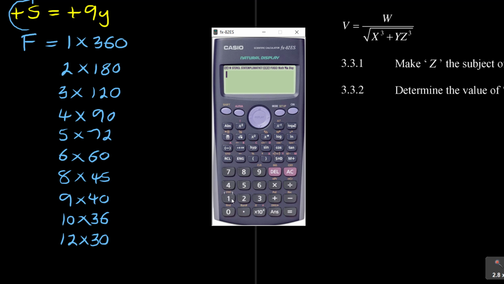Let me just verify again: 12 times 30 must be 360.